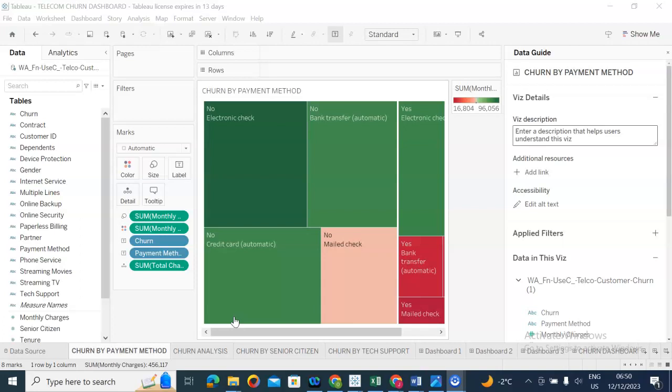Hi. So I got my data set from Kaggle and I'm going to upload the link on Blackboard.